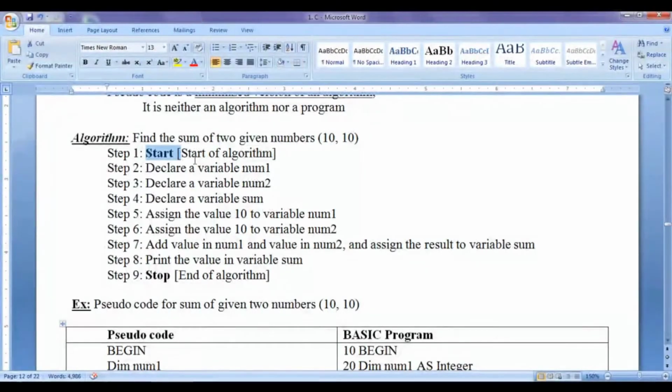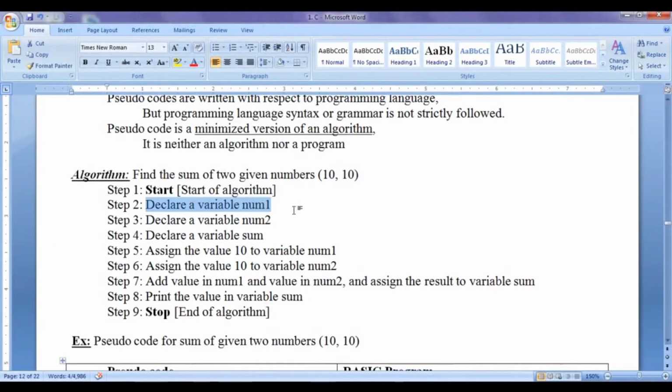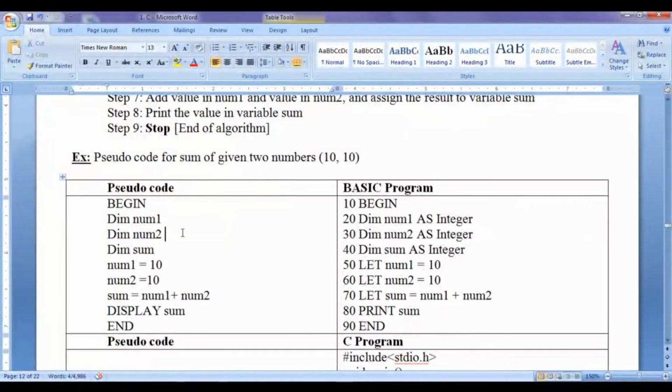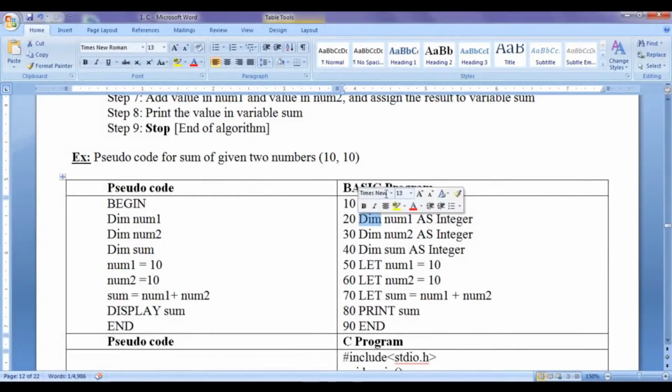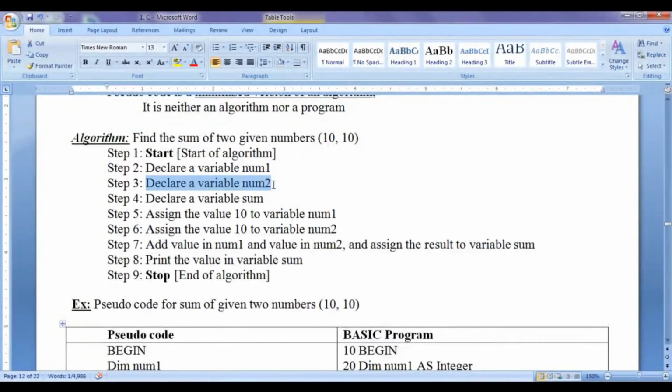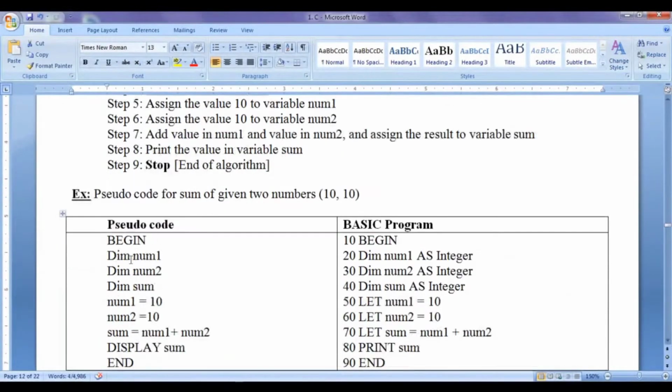Here we have start. To indicate the start of the pseudocode, we can use the begin keyword or the start keyword. Then we have declare a variable num1. With respect to the BASIC programming language, we can write dim num1. Dim is a keyword in BASIC that is used to declare a variable or define memory. So dim num1, then declare a variable num2. Here we write define a memory num2. Declare variable sum. Here we write dim sum, that indicates define a memory called sum. So you can see that in the BASIC programming language we use the dim keyword.